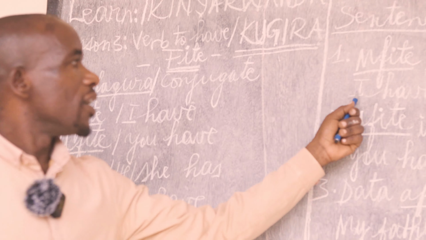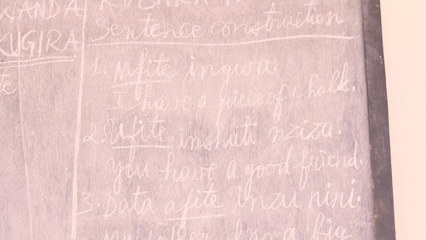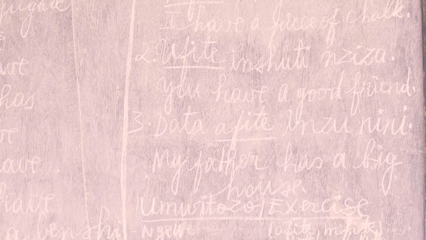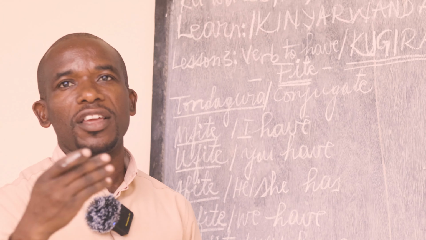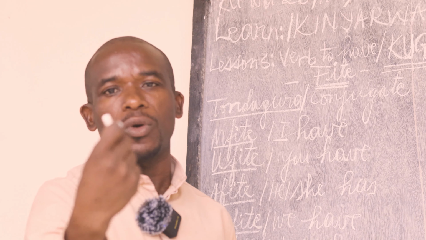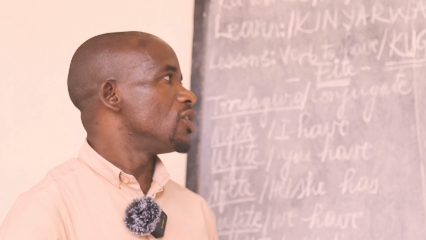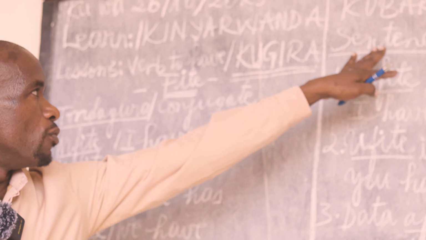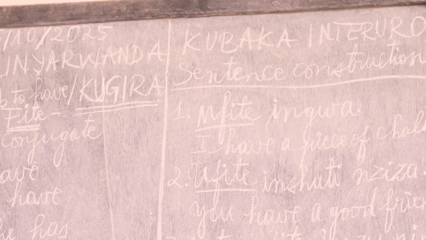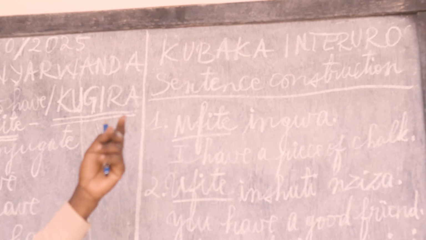In Kinyarwanda, it will be Mfite ingwa. In Kinyarwanda, we don't mind whether it is a piece of chalk or the whole of it. We simply say ingwa and you can see what it is. This is the one I'm holding in my hand. So with the verb fite, you can make a sentence. This is a complete sentence, right? Let's move on.